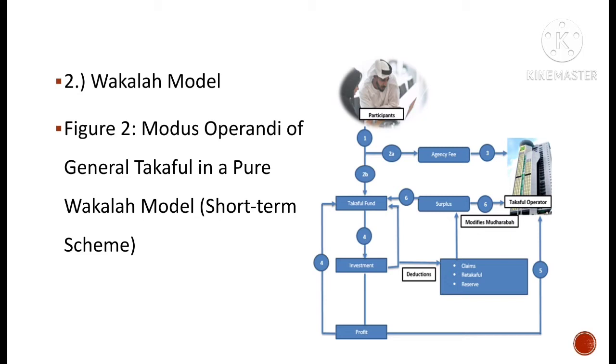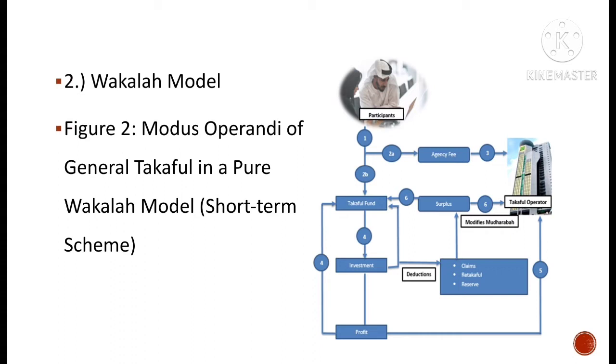Based on this principle, participants remain the actual owners of the Takaful fund and the Takaful operator acts as an agent of the participants who manages the fund for a defined fee. As an agent, the operator is entitled to an agency fee, remuneration, and a performance fee as commission. The surplus of the participants' investment funds goes to the participants.